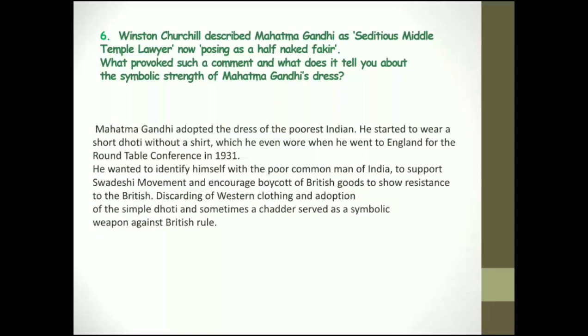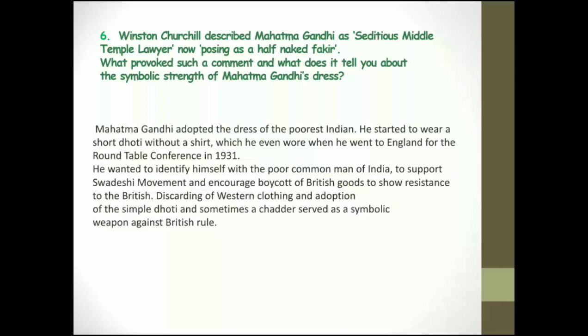Next question. Winston Churchill described Mahatma Gandhi as a seditious Middle Temple lawyer, now posing as a half-naked fakir. What provokes such a comment and what does it tell you about the symbolic strength of Mahatma Gandhi's dress? If you notice, this particular point is not directly given in your textbook, but don't panic. With all the points that you have read in this chapter under Mahatma Gandhi, you can frame the answer. So what is it?